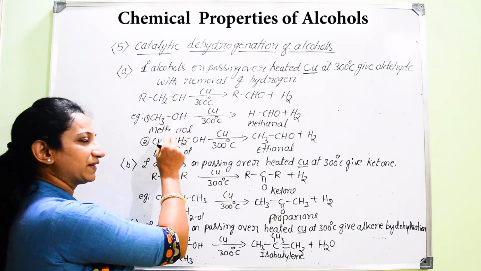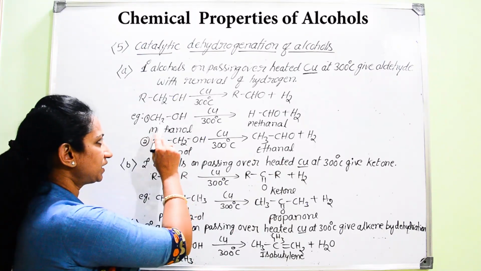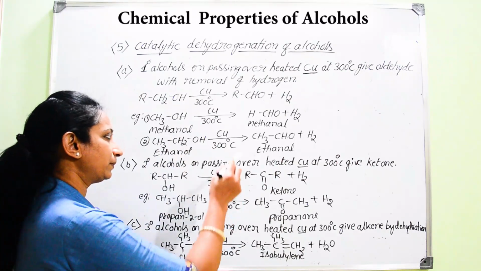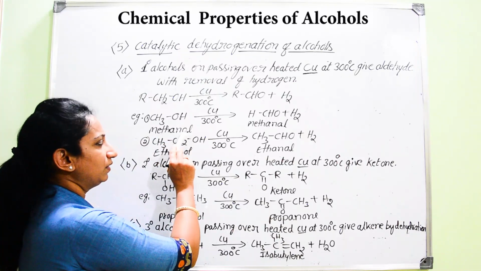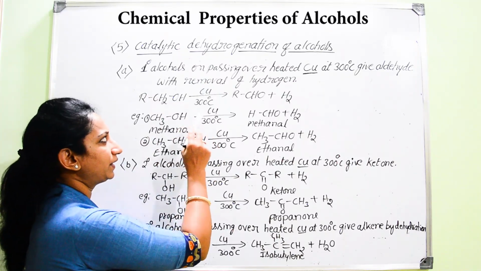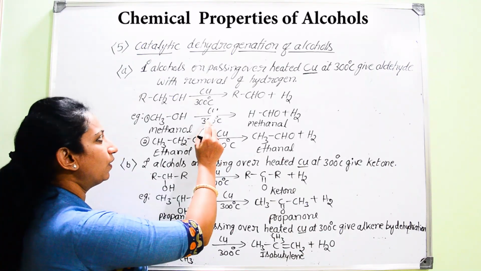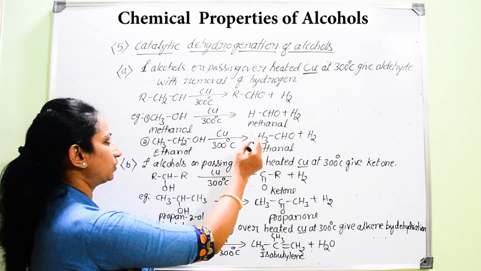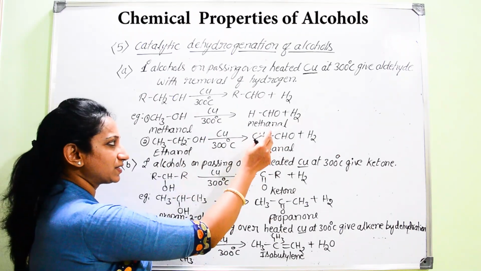If you take a specific example, the first example here I have given is CH3OH, that is methanol. It's very simple to remember the product. Here methanol, when subjected to catalytic dehydrogenation in the presence of copper as the catalyst, you will end up with the formation of methanal.